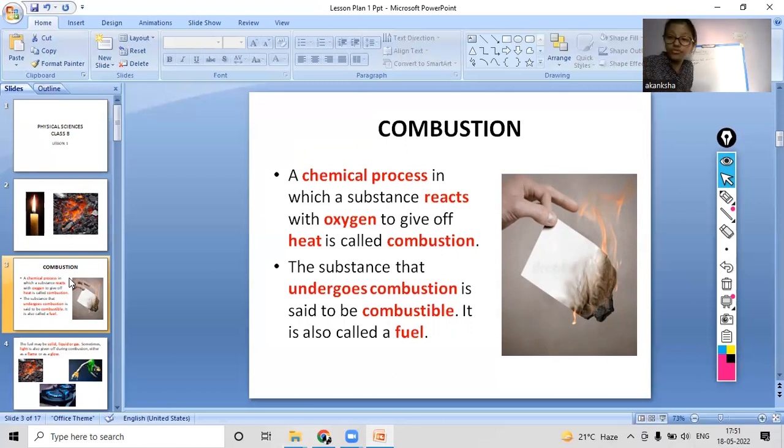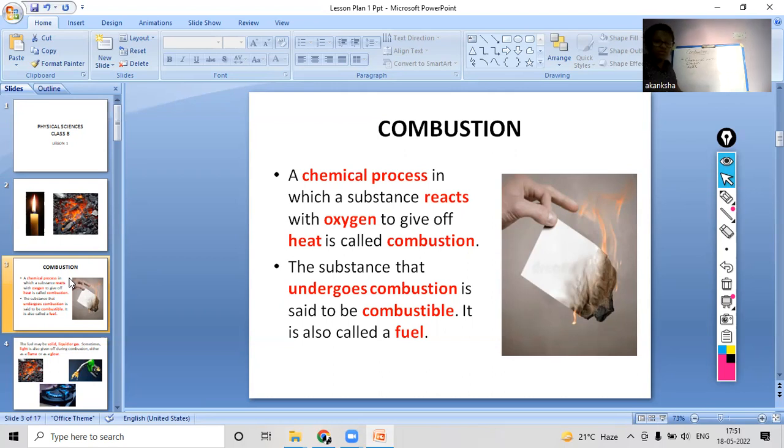Like in the case of coal, when we burned the coal, there was some heat produced. Also, when we burn candles, after some time we can see that some heat is produced, right? So heat is produced. This is the third factor. Then this whole process is called combustion.